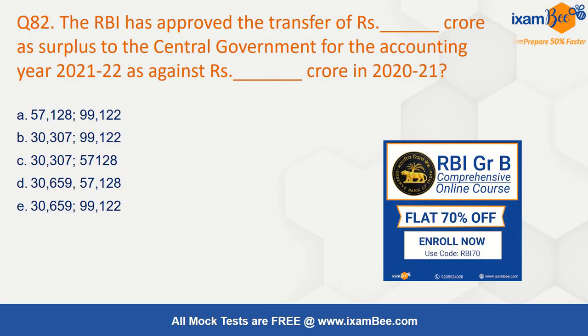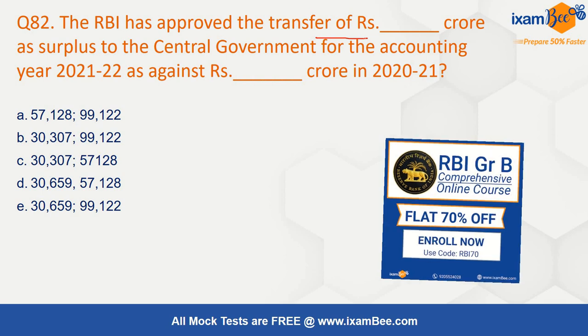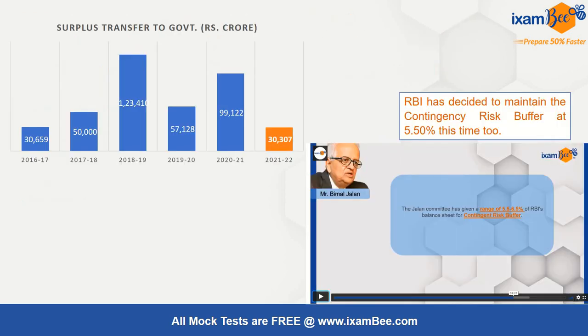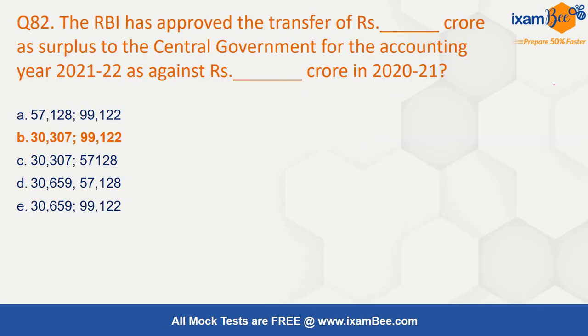The next question is, RBI has approved the transfer of rupees X amount as the surplus to the central government, and it was also in the newspaper. The question also asks what was the amount last year. So now you remember both: last year this amount was 99,122 crore rupees, and this year it was 30,307.